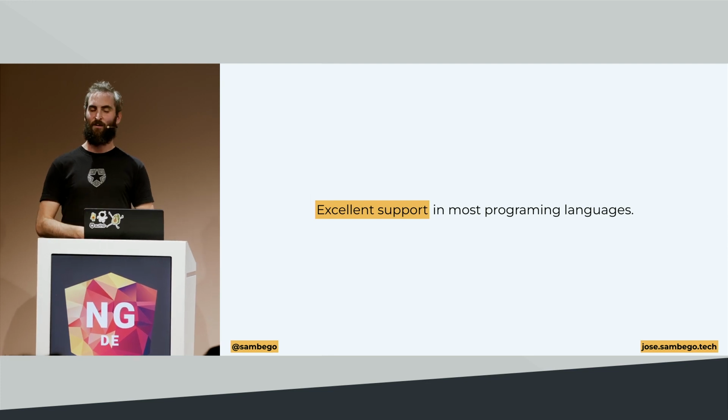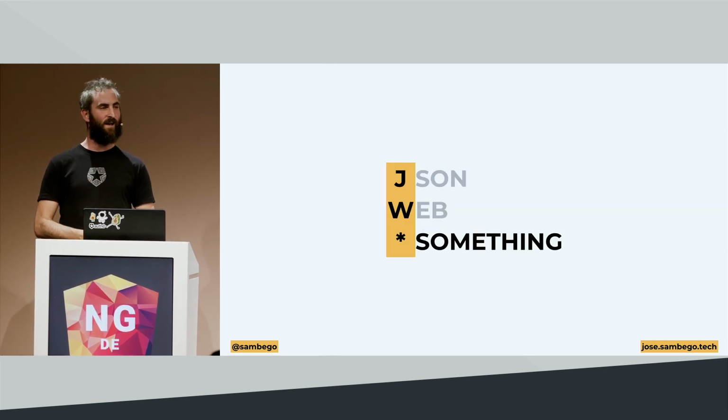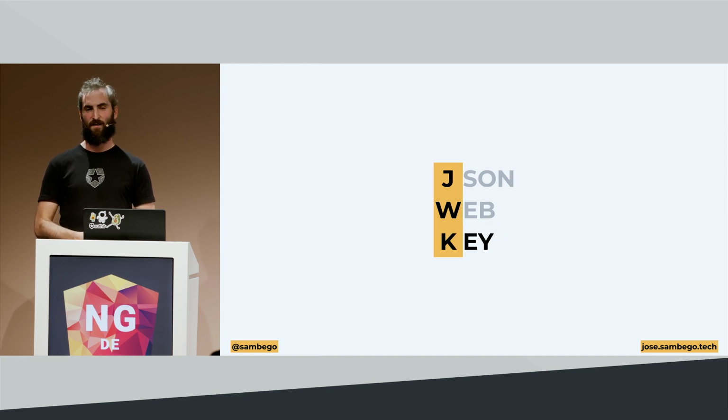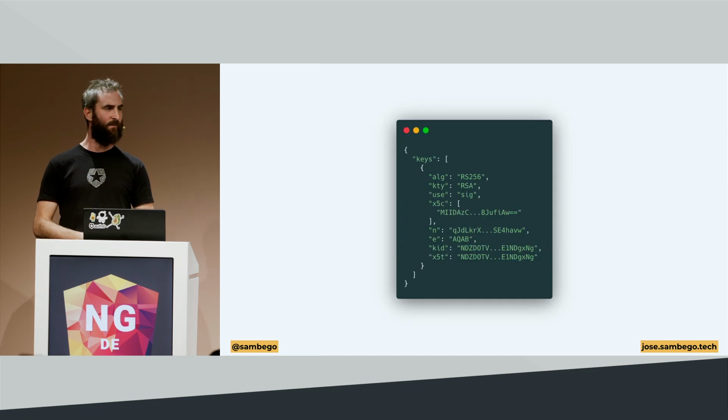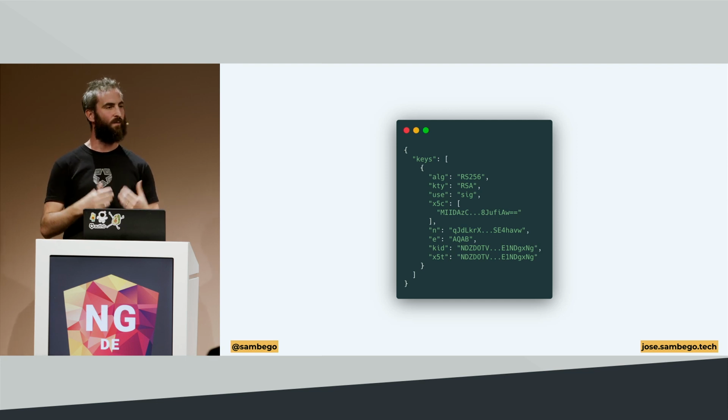So that's cool. That's why we use JSON. And it contains a lot of JSON Web somethings. JSON Web Tokens is the first example, but let's start with JSON Web Keys. A JSON Web Key is just a JSON representation of either a private or public key, and depending on which algorithm you're using, which approach you're using, this will contain a bunch of data.